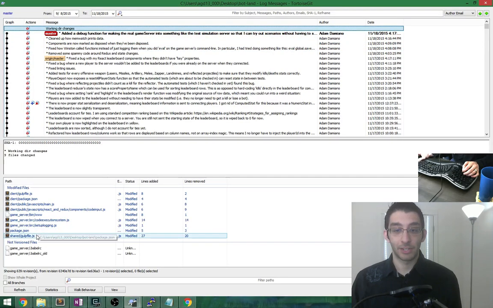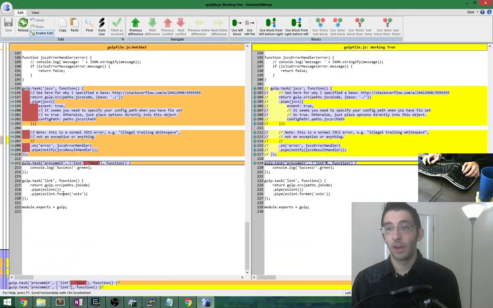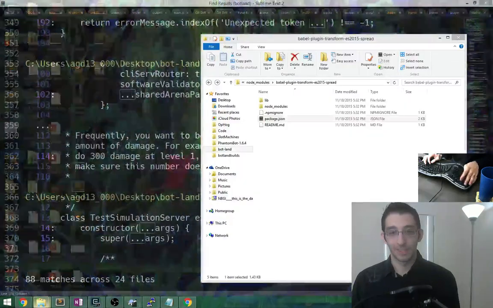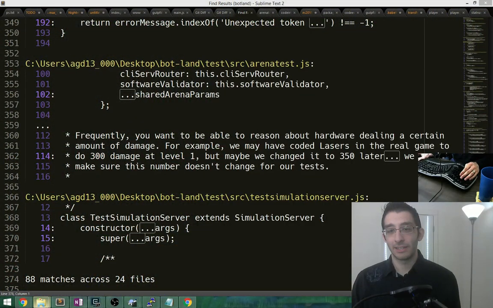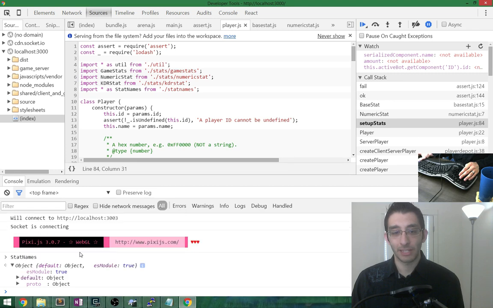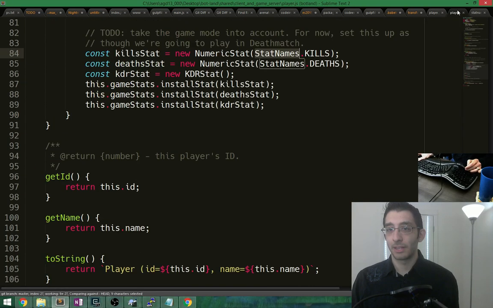Maybe it could be something I haven't checked in yet. Oh, and I got rid of JSCS as well. Hey, Tembroya. So yeah, at some point we need to fix JSCS. I don't know if that's even going to work. But this, I just don't understand. ES module is true, so why would it export it as a default object? I don't follow why this is happening.